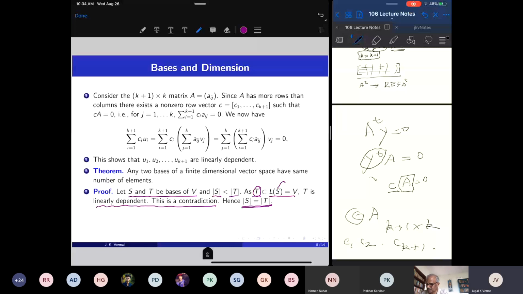So the number of elements in a basis of a finite dimensional vector space is called the dimension of that vector space. Every vector space is either finite dimensional or infinite dimensional. An infinite dimensional vector space cannot have a finite basis, and a finite dimensional vector space has the property that any two bases have the same number of elements. Any questions so far?